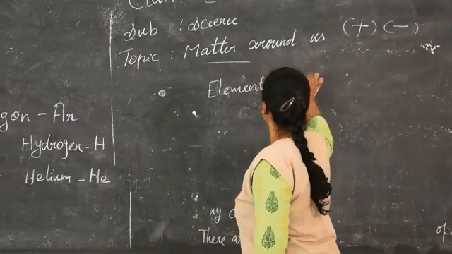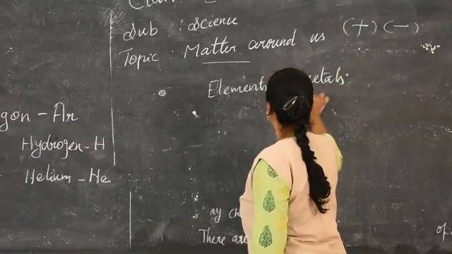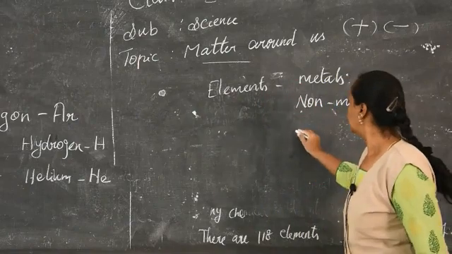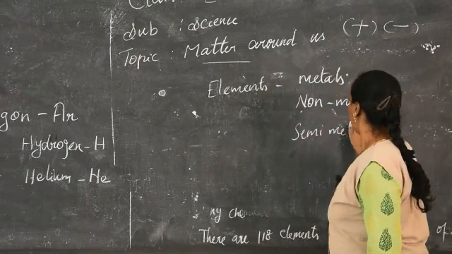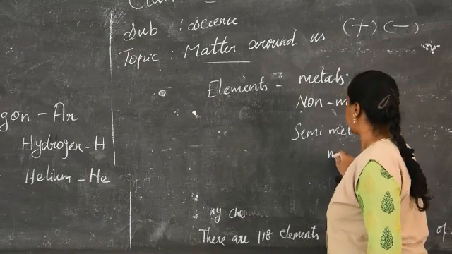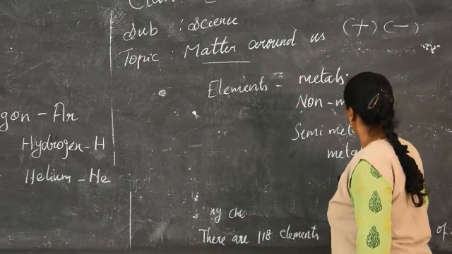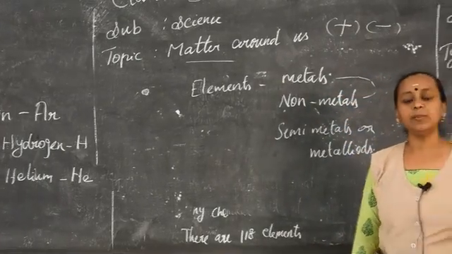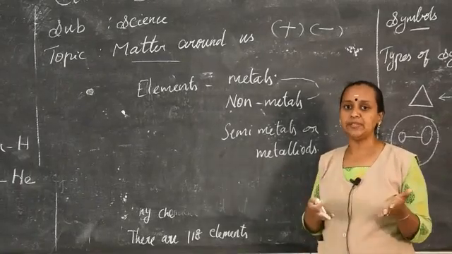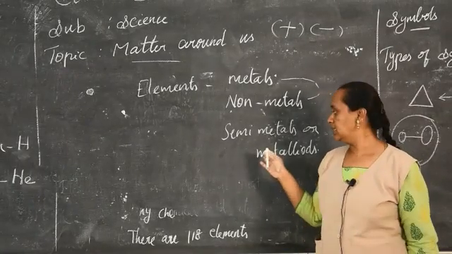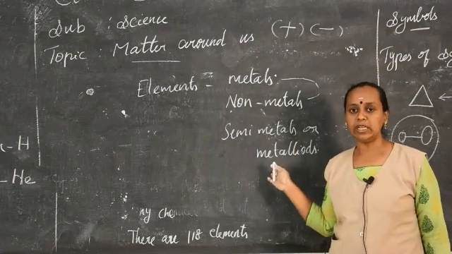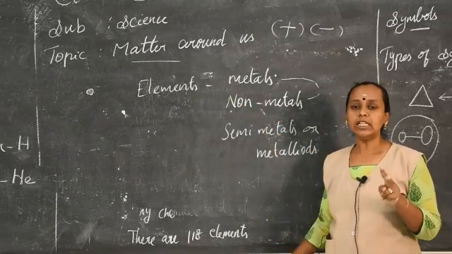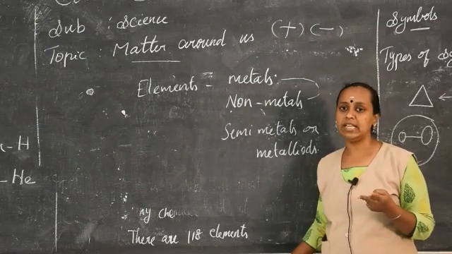One is metals, non-metals, and the other one is semi-metals, otherwise called metalloids. Metals and non-metals are differentiated because of their physical properties. Based on the properties, they are classified as metals and non-metals. Semi-metals, or metalloids, have the properties of metals as well as non-metals. They have both properties. That's why they are called semi-metals. I can explain with an example also.